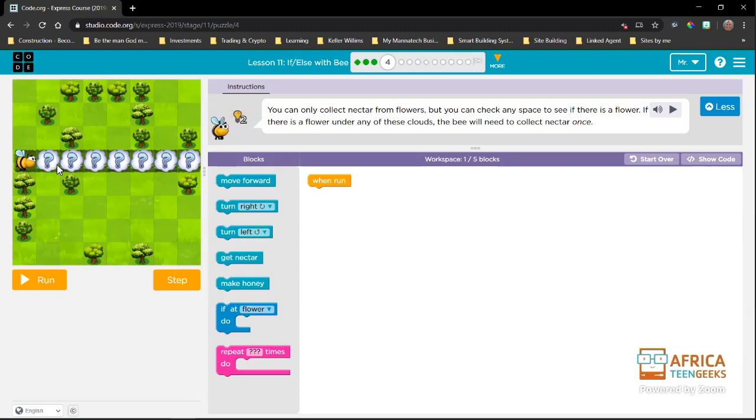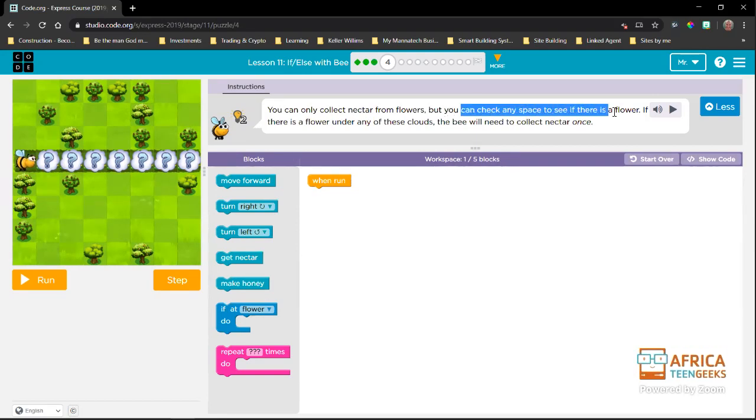The first time is like this example here. We do not know what is under those. We do not know whether it's a flower under this or nothing, or maybe something else. The other time that it becomes really powerful is when there is no set pattern, but you will see that in a later puzzle.